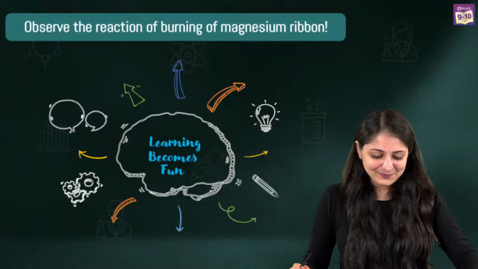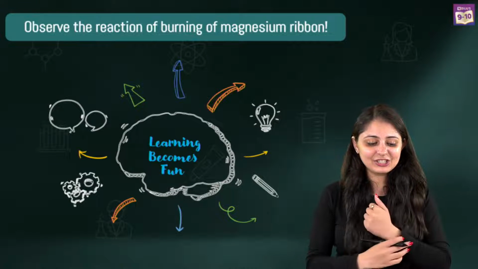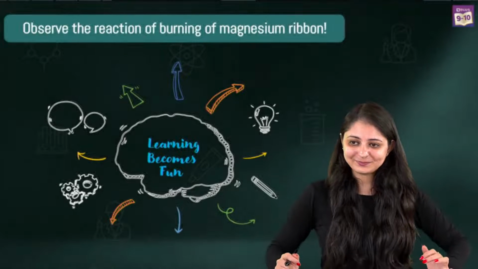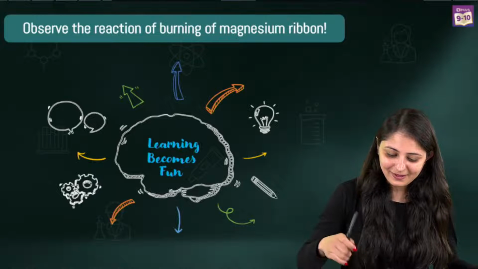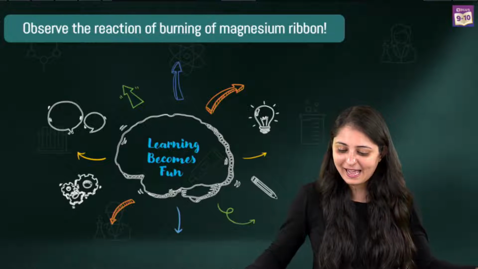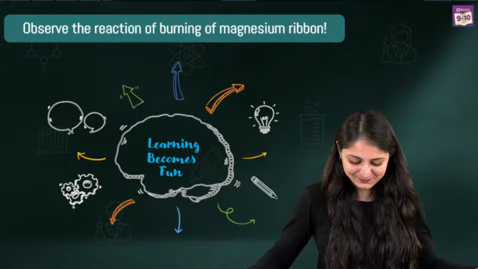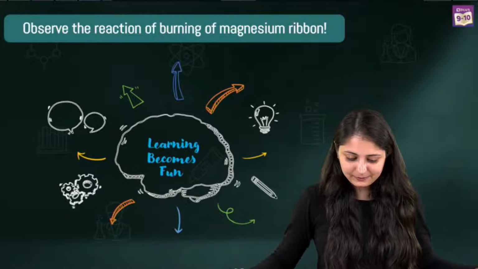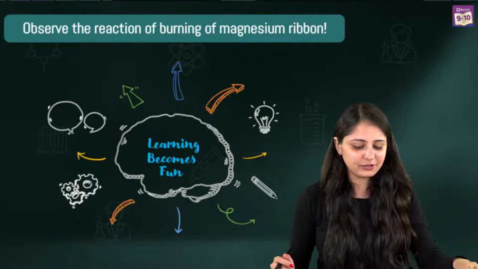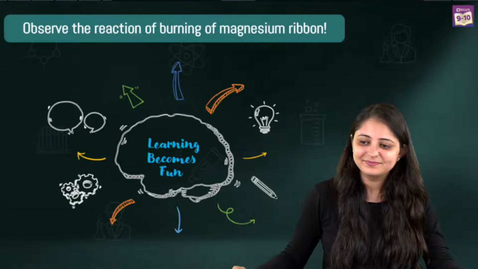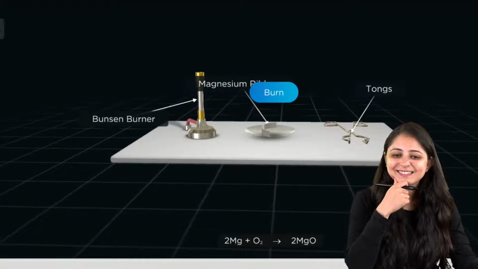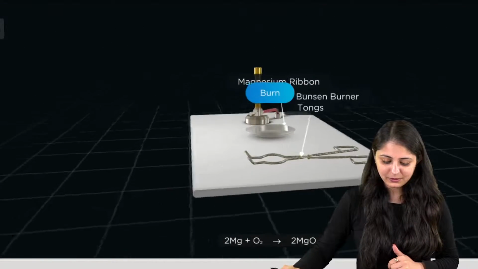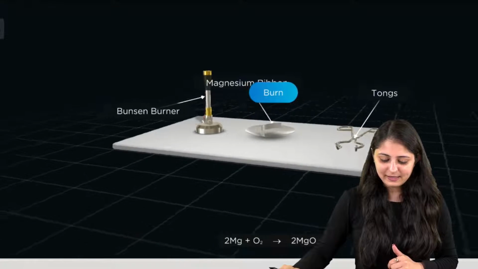And let's do one thing. Now let's observe the reaction of burning of magnesium ribbon. So let's quickly switch screens now. Let's quickly switch screens and see what's going to happen. Give me loads of thumbs up in the chat box if you're ready to see an amazing experiment happening in front of you. So give me quick thumbs up if you can see the screen. Yes, I'll just move it a bit so that you all can see it. Let's see what do we have here.